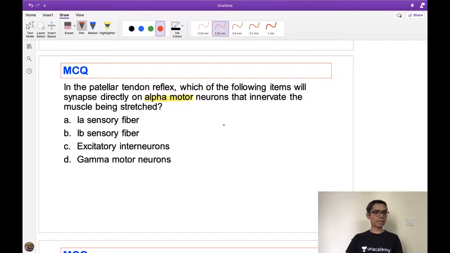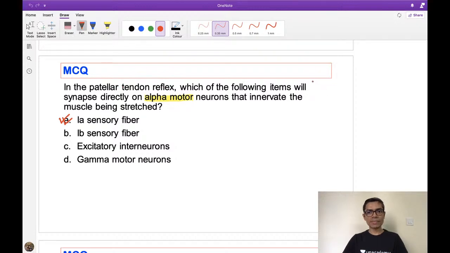Okay, so Jhansi has given answer 1A. Most of the answers are 1A, and the correct answer is also 1A sensory fiber. This is basically talking about the patellar tendon reflex. It's not B. So now look at this patellar tendon reflex.